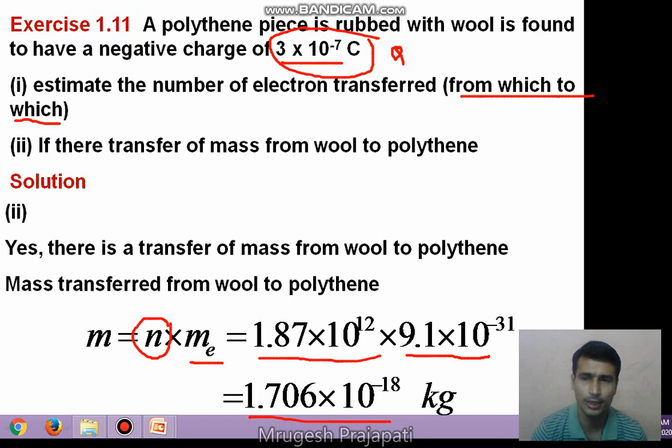As the electron is transferred from the wool to polythene, the mass also transfers, and this amount of mass is very negligible. So we cannot get an idea about this transfer of mass.